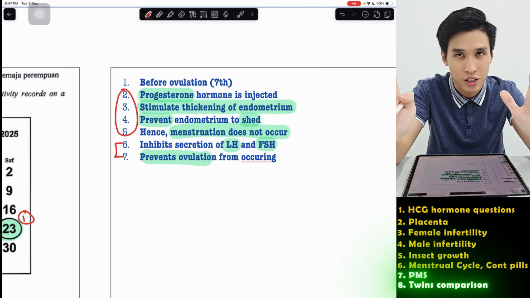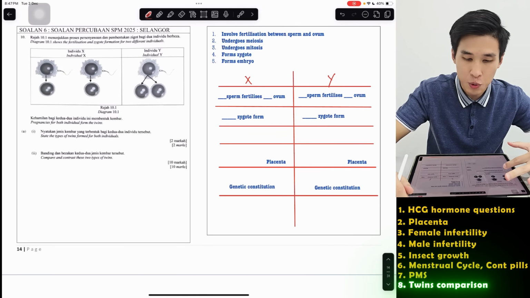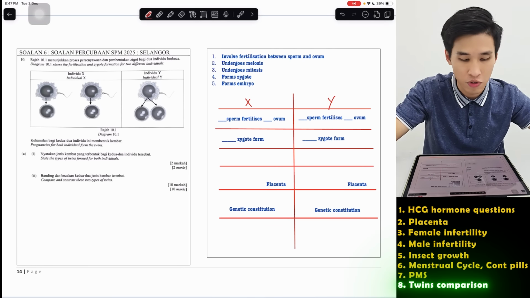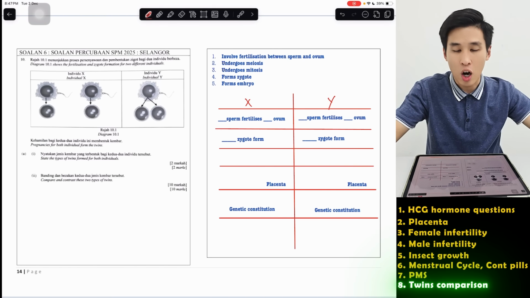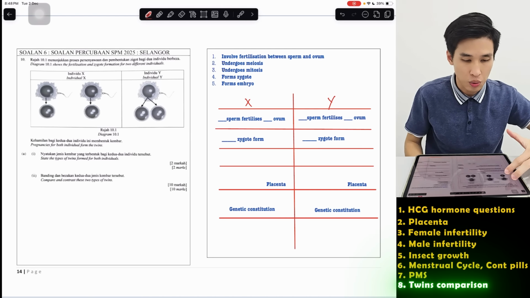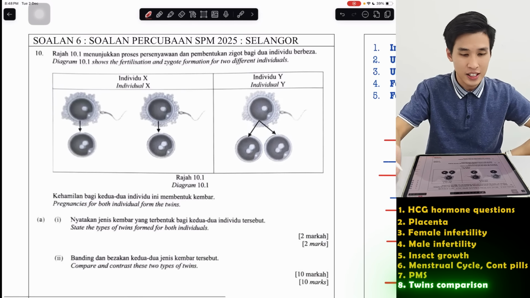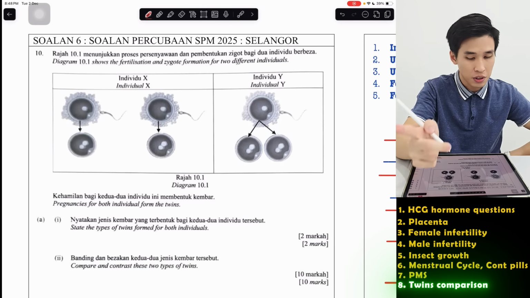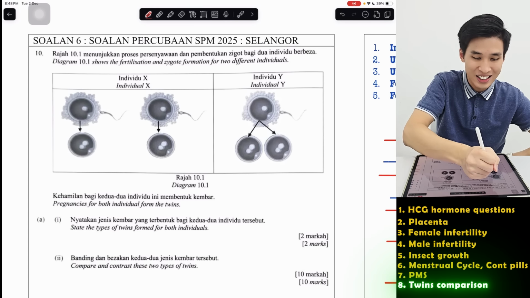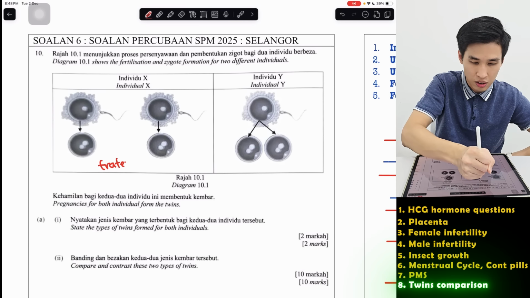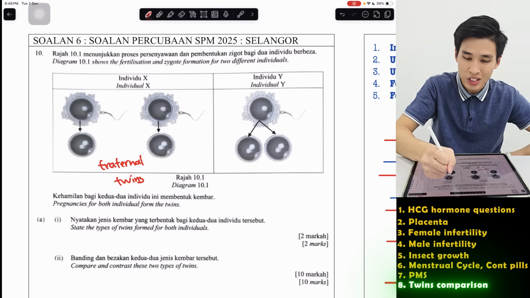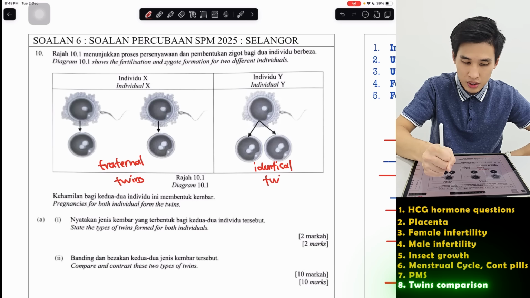So I will skip to this one, a Selangor question, but I'm not going to go through the whole Selangor question. Okay, this is our last and final one. The video is getting quite lengthy already. It's a comparison question between twins. Based on here, twin X is formed by 2 sperm and 2 ovum. This is called fraternal. Better to write fraternal instead of non-identical twins. Then 1 sperm, 1 ovum, then divide into 2: this is 2 exactly same twins, identical twins.